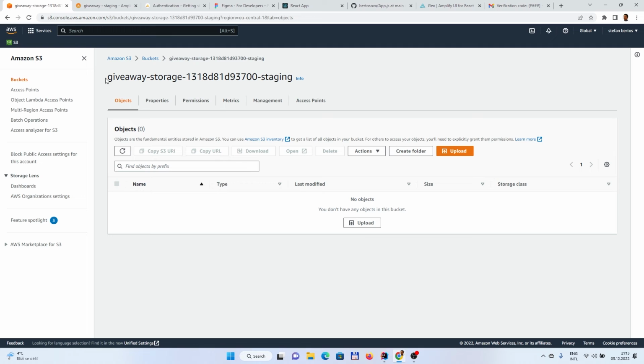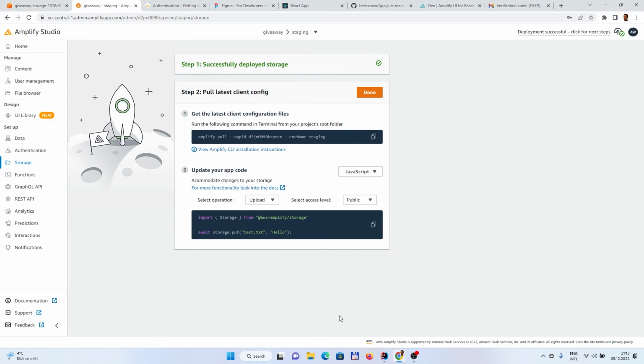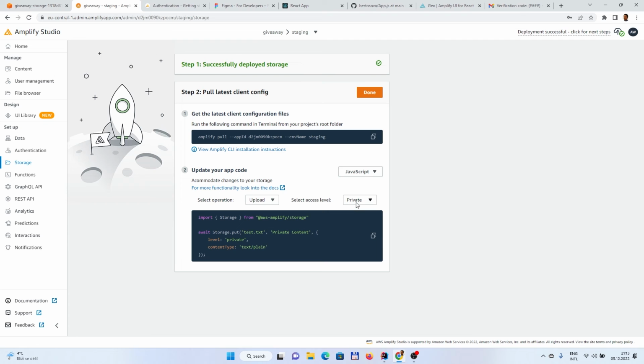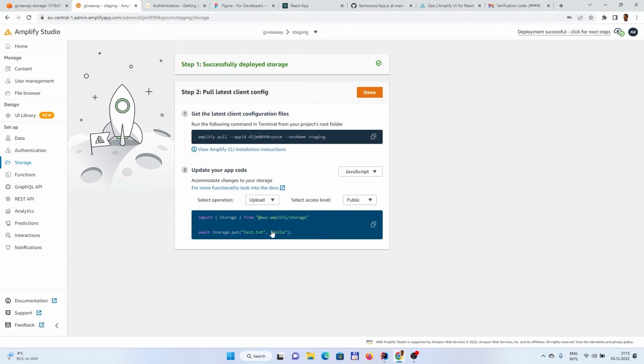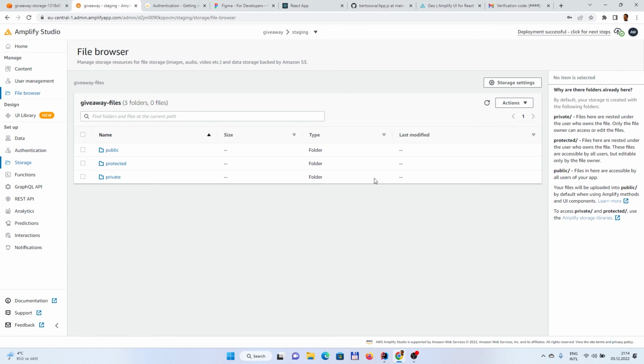It's called giveaway storage staging, and that is for the current staging environment. There are also instructions on how to use it. So basically it depends on the level which you like, and based on the level you can use the storage, put something here for upload, download, and so on. And that's it. So this is configured, and as well we have a file browser where we could access all of our folders and so on, which is nice.